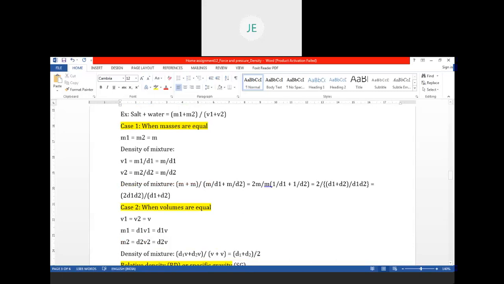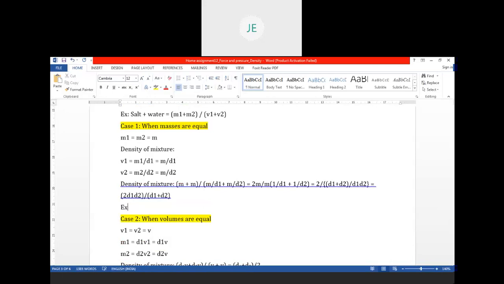Once again, let me repeat the question. I am typing it. Sir, if we mix oil and water, a bucket of oil and water that have the same mass, and we keep a wooden block on that solution, then will it float or sink? 1 kg of oil and 1 kg of water is mixed.